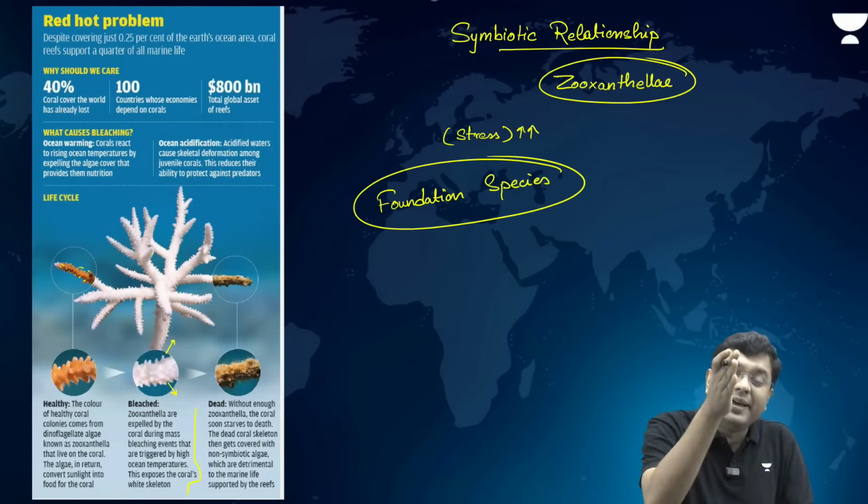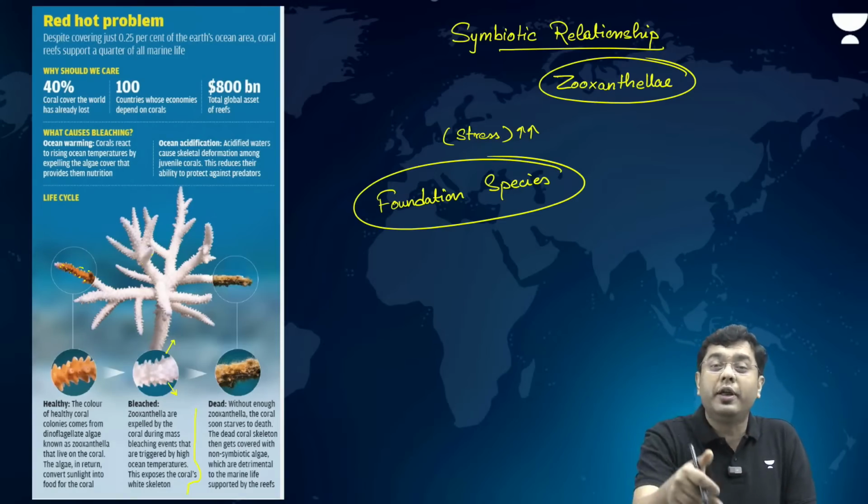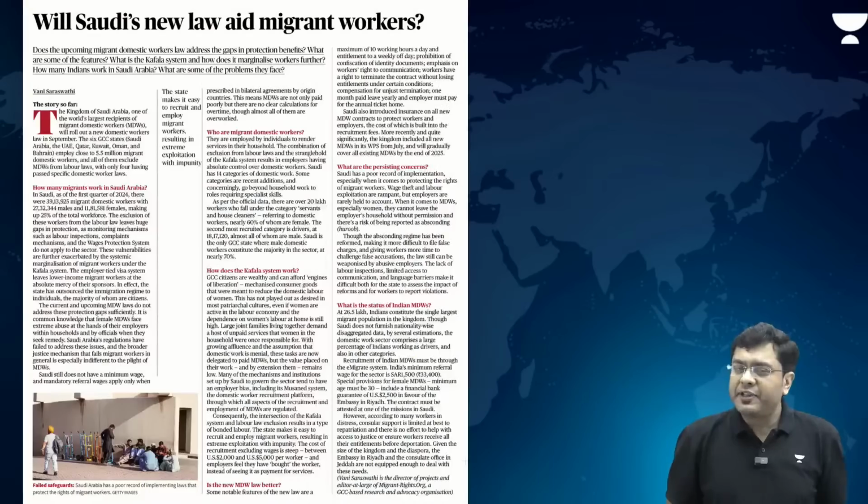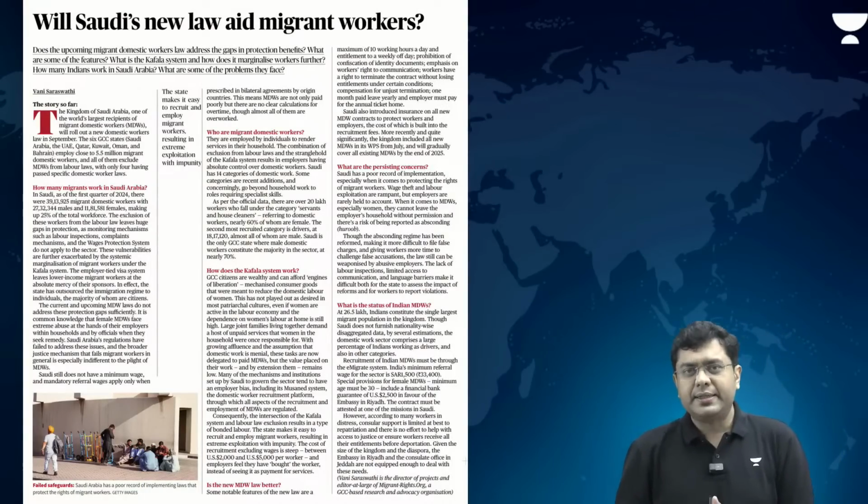And monitor the sea surface temperature, etc., on a regular day-to-day basis, so that wherever required, even artificial interventions can be done. Okay?